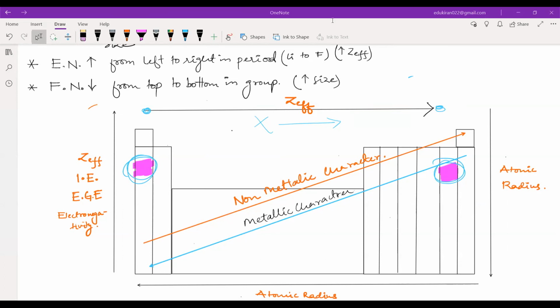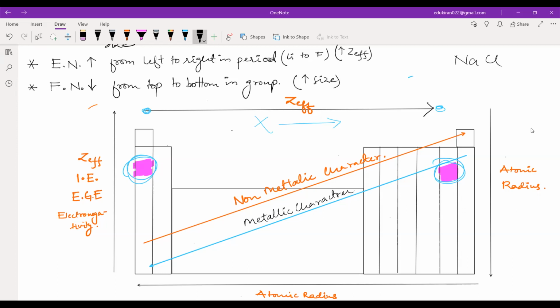Yes, sir. You understood how to determine whether some molecule will be ionic or covalent. Now you just have to tell me whether it will be ionic or not. Did you understand or not? No, sir, I got disconnected in between. Oh, you got disconnected in between.